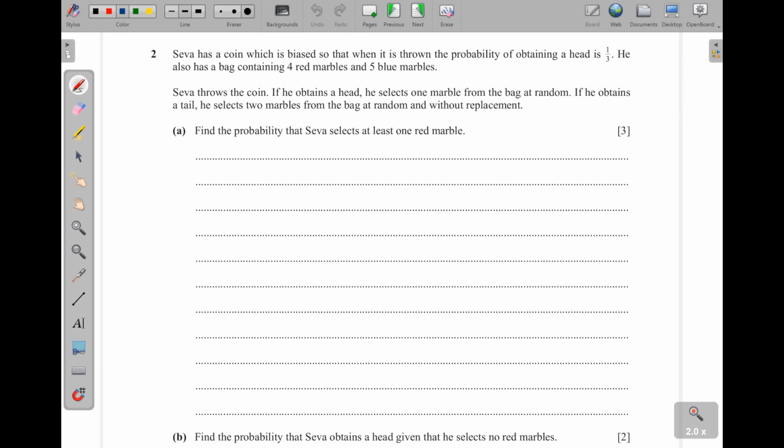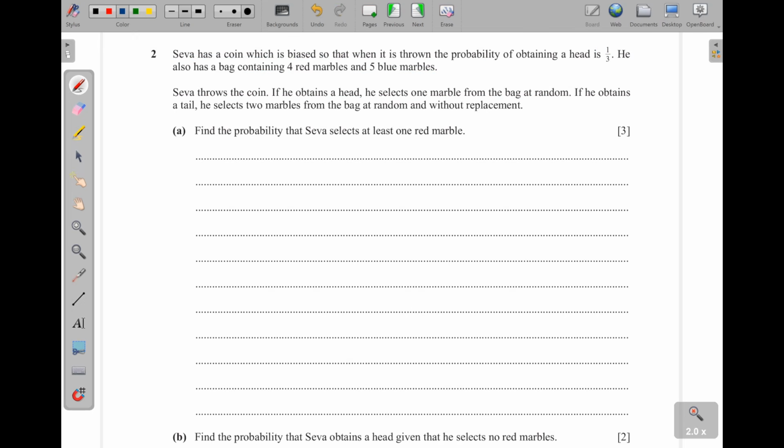Next, question 2. Sava has a coin which is biased so that when it is thrown, the probability of obtaining a head is a third. He also has a bag containing 4 red marbles and 5 blue marbles. Sava throws the coin. If he obtains a head, he selects 1 marble from the bag at random. If he obtains a tail, he selects 2 marbles from the bag at random and without replacement. Find the probability that Sava selects at least 1 red marble. At least means greater than or equal.